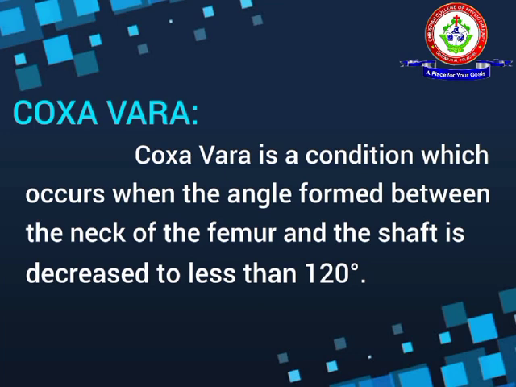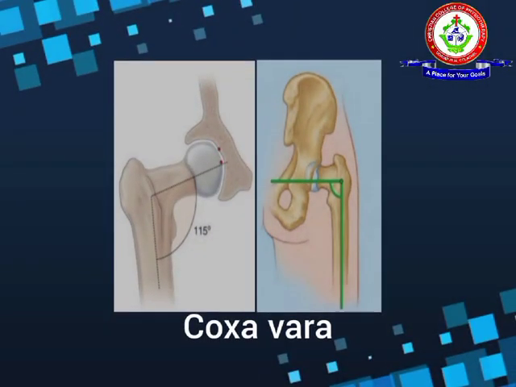Coxa vara is a condition which occurs when the angle formed between the neck of the femur and the shaft is decreased to less than 120 degrees. Simply, we can say the angle is reduced to 120 degrees. This picture shows the condition coxa vara. Here the head of the femur is fully enclosed by the acetabulum of the hip bone.